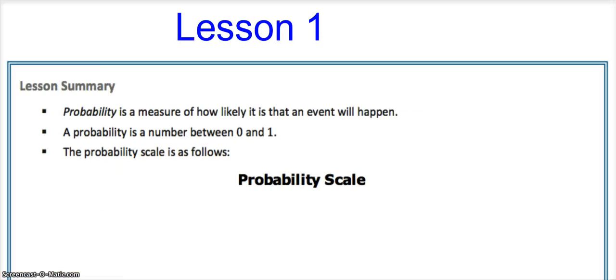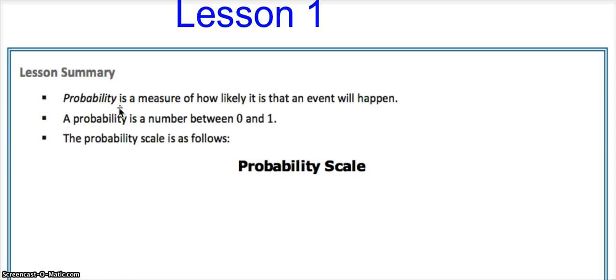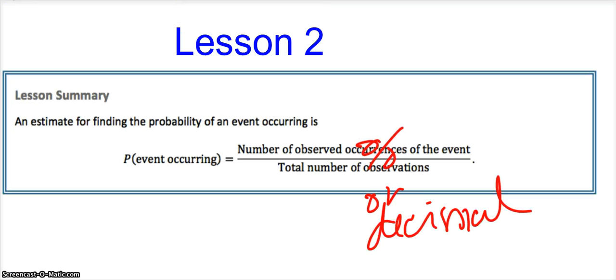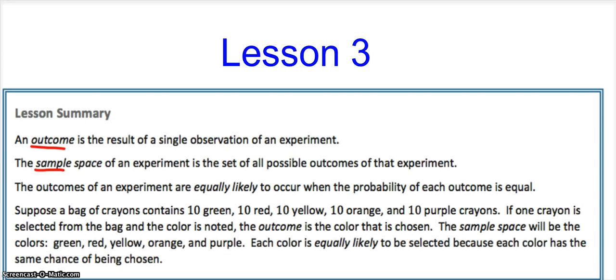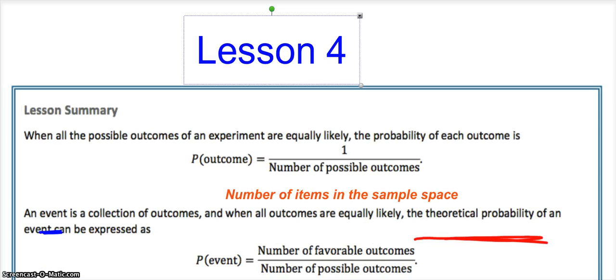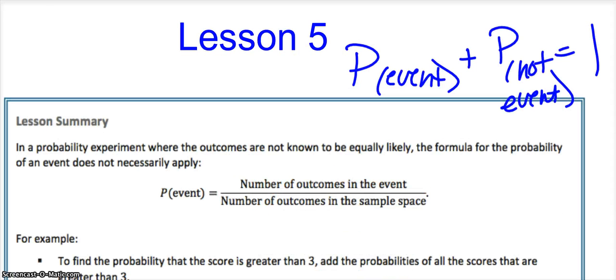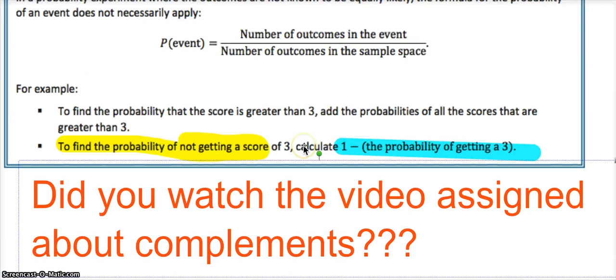You'll remember that we went through in class today and we looked at the different lesson summaries for each lesson. And overall, you guys did pretty well until we got to lesson 6. And that's why we went over in class today your exit ticket for lesson 6. You were still having some trouble with the probability of an event plus the probability of not the event, that complement, adding up to 1. And I reminded you that there was a video that you were supposed to watch. So if you haven't done that, maybe that's something you want to do tonight.